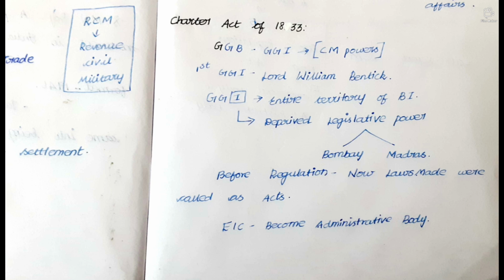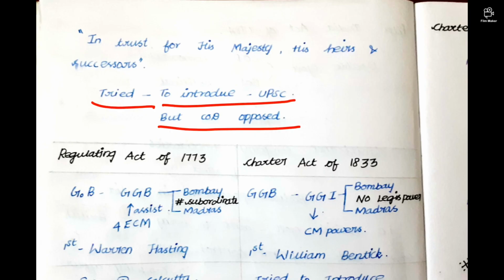It was a step towards more centralization, so Bombay and Madras were deprived of legislative power. Before, the law was called regulations, now the law made under this was called an Act. East India Company became a purely administrative body. Then in 1833 they tried to introduce the UPSC, but it failed due to opposition from the Court of Directors.